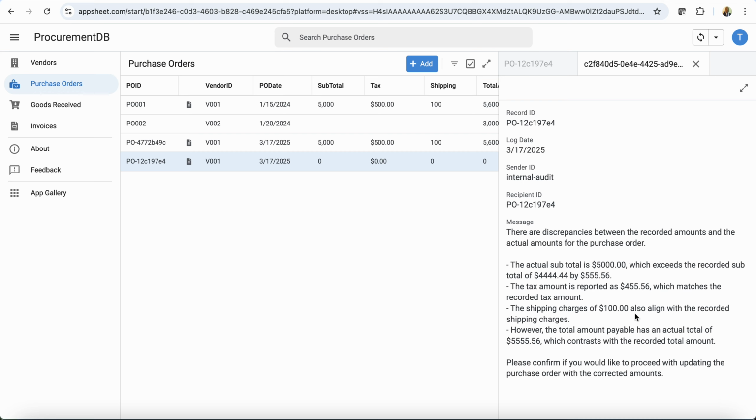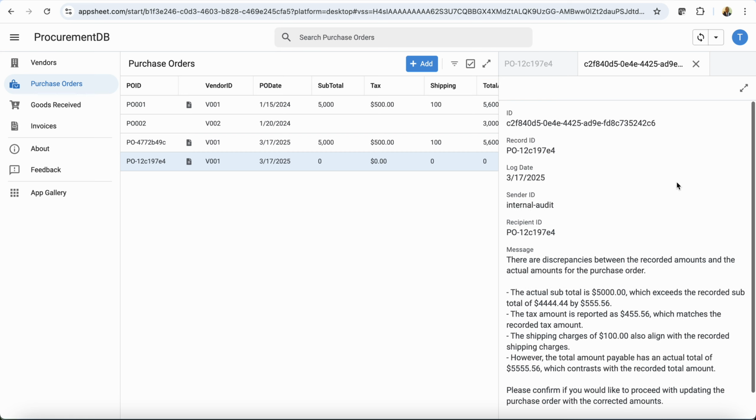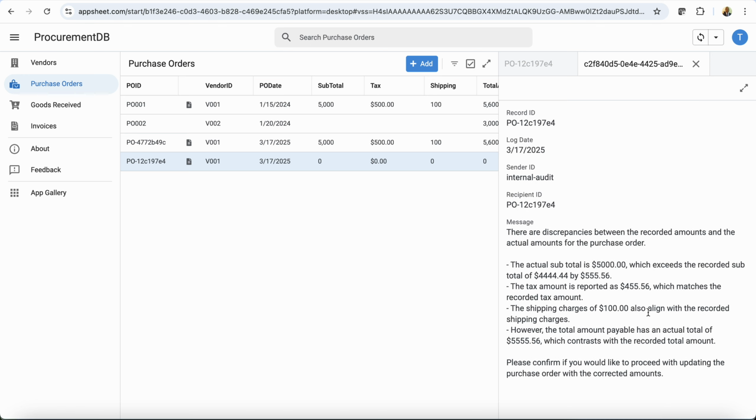And we can see that it works. It's able to pick the errors. It's able to pause the process, and it's asking the human if he should proceed or not. Normally, there is no point to proceed if there are errors, but I can update it manually and then submit it. Now, if you have like 10 documents and 8 are good, you would have the AI processing 8 documents automatically and then flagging 2 for further investigation, and that would be really nice.